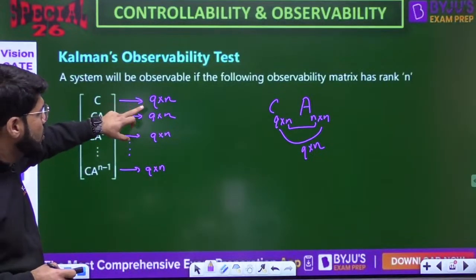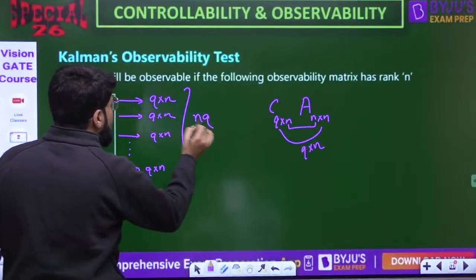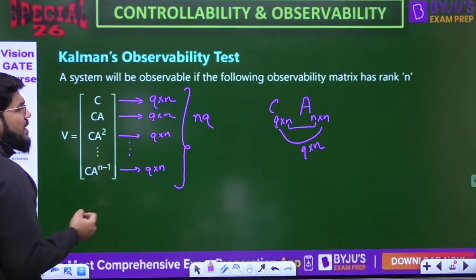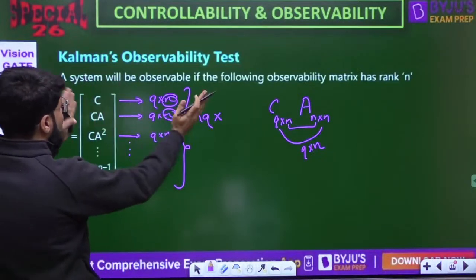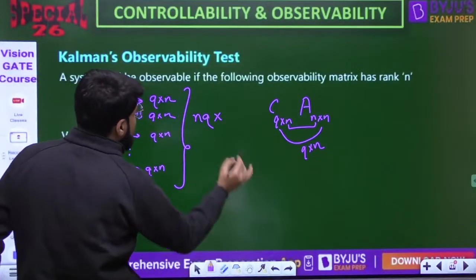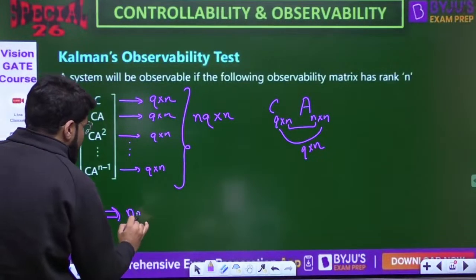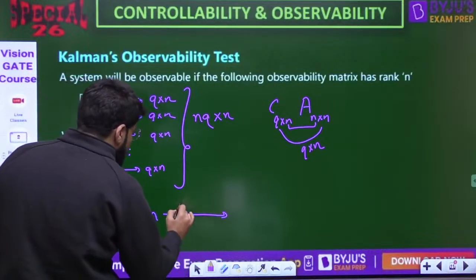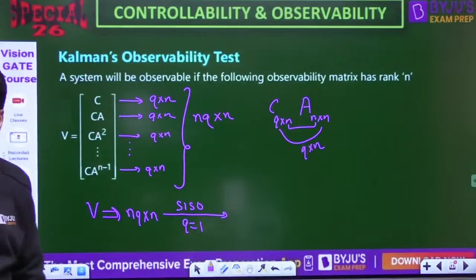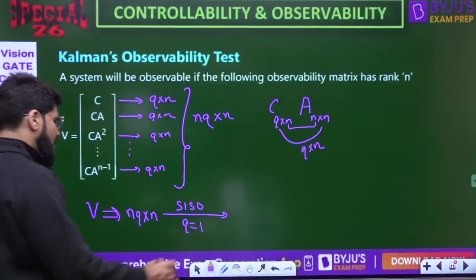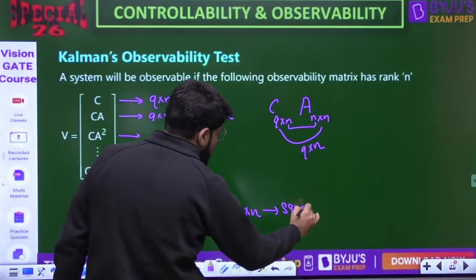How many rows? Q, Q, Q, Q, Q. So the total number of rows will be NQ, because Q plus Q plus Q, n times, gives NQ. The number of columns is fixed, each of them has n columns, and I am not going right or left. So the observability matrix has size NQ cross N, where Q is the number of outputs. If you come to SISO, single input, single output, Q will be 1, and V will be an N cross N matrix, which is a square matrix.